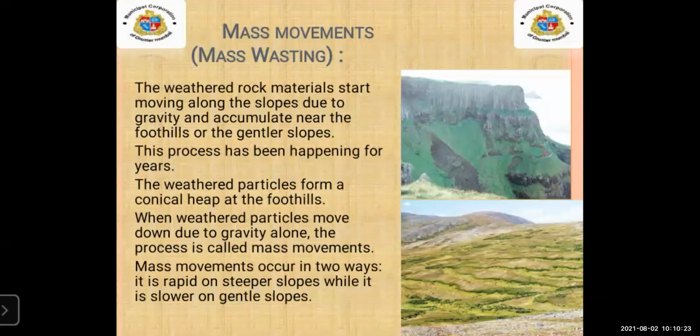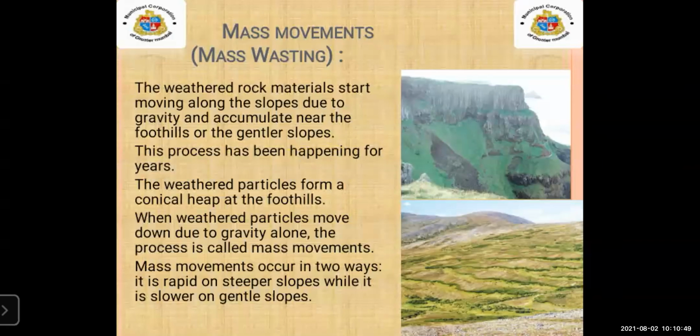Now next is mass movement and mass wasting. What are mass movements? We are going to learn this. The weathered rock materials start moving along the slopes due to gravity and accumulate near the foothills or the gentler slopes.